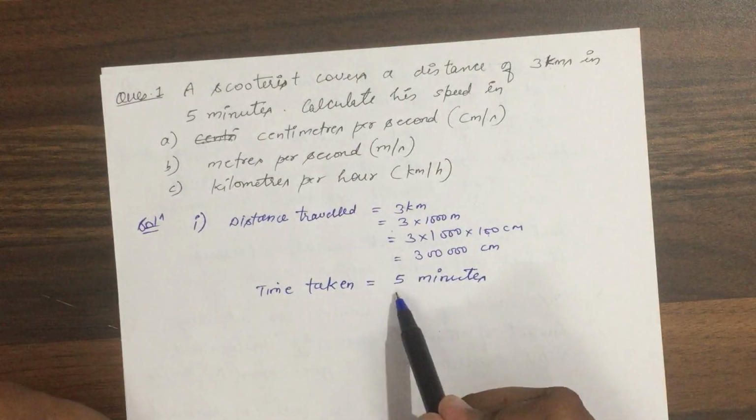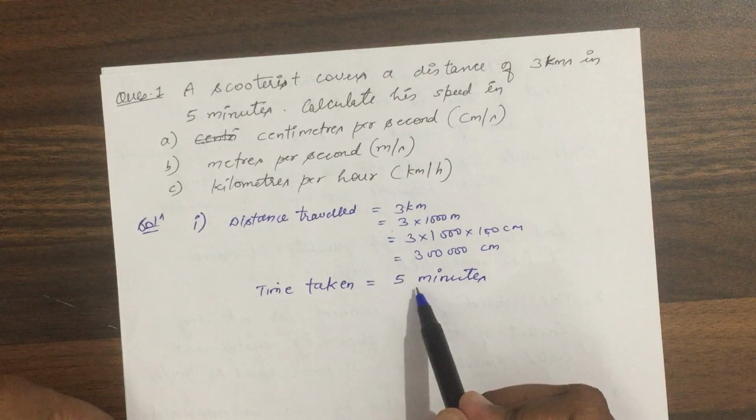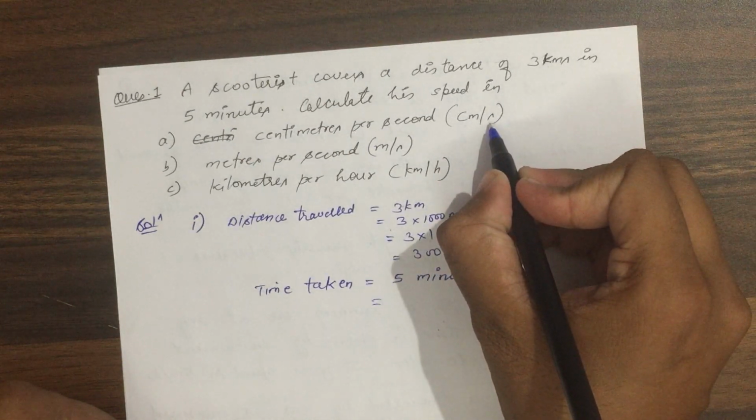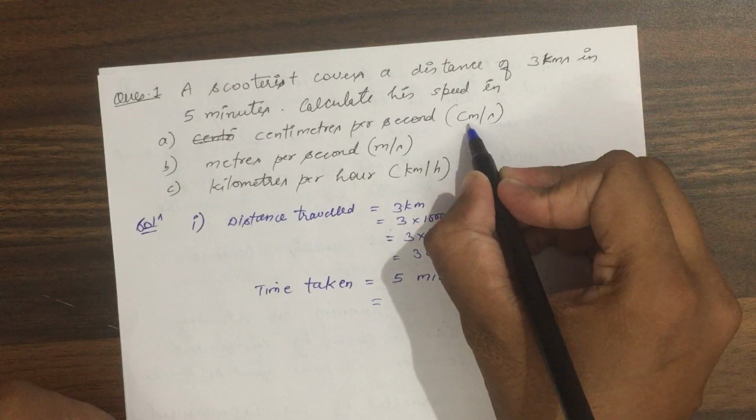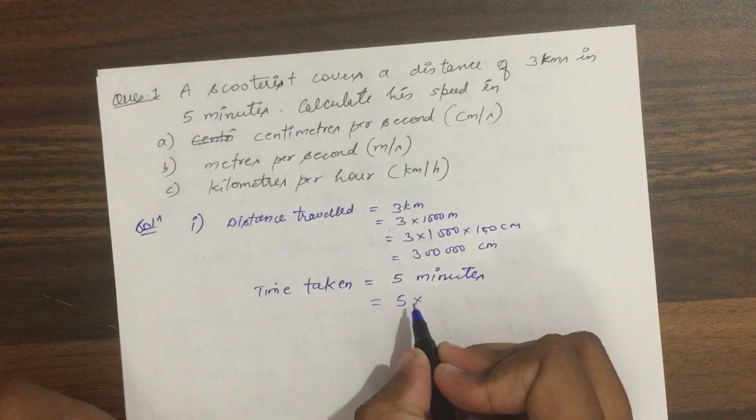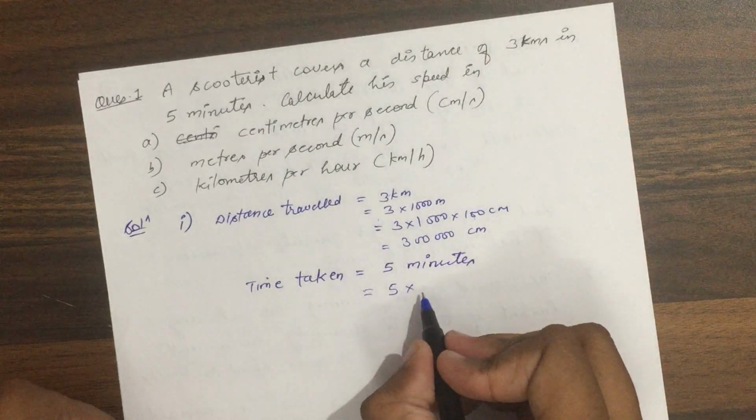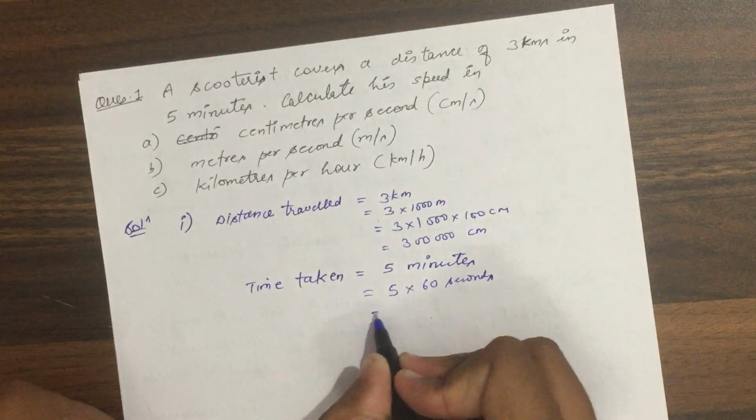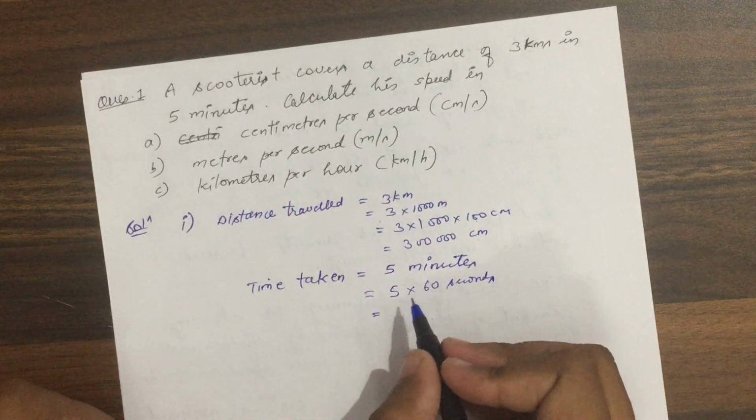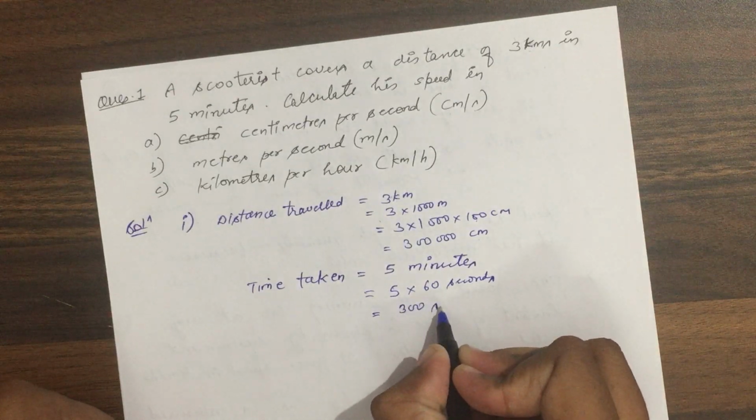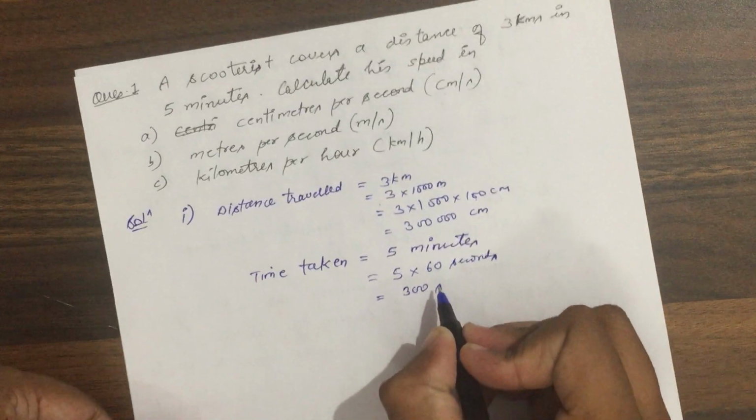Now what is given? Time taken. Time taken is 5 minutes. But you are supposed to convert time into seconds because speed should be in centimeter per second. So in order to convert minutes into seconds, we'll multiply with 60. So 5 into 60 seconds, this will give you 300 seconds. Okay, so now it is simple.